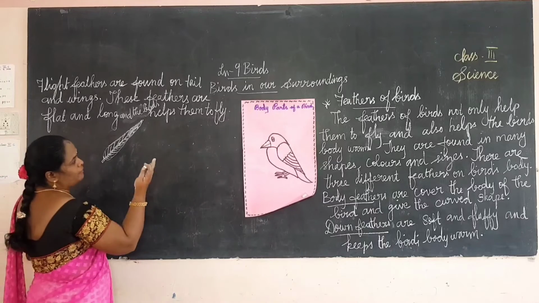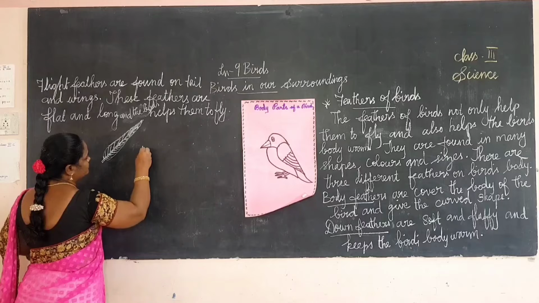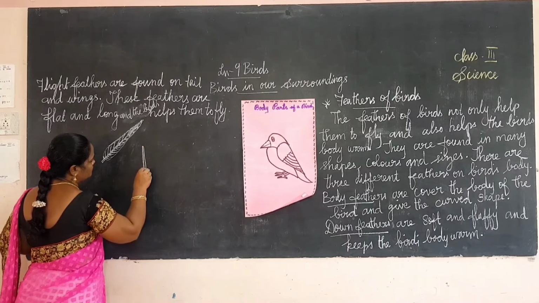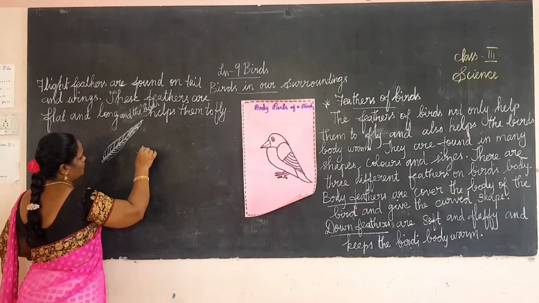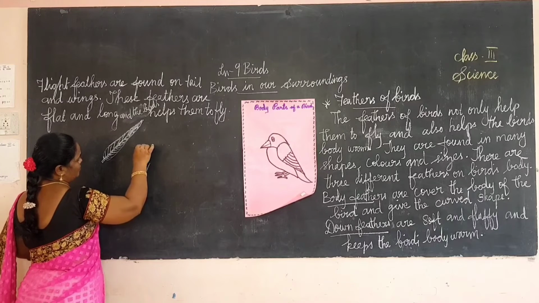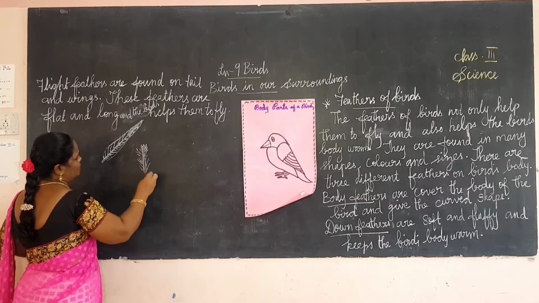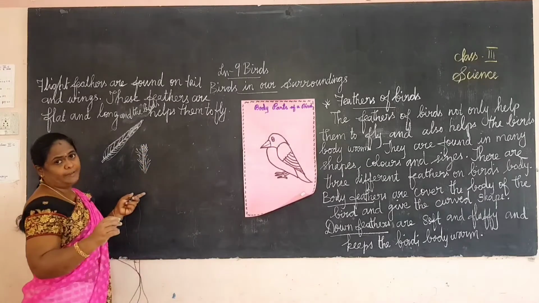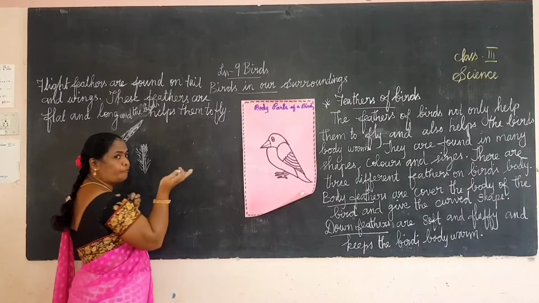And then the first one is the body feathers. Next one is the down feathers. The down feathers are soft and fluffy.